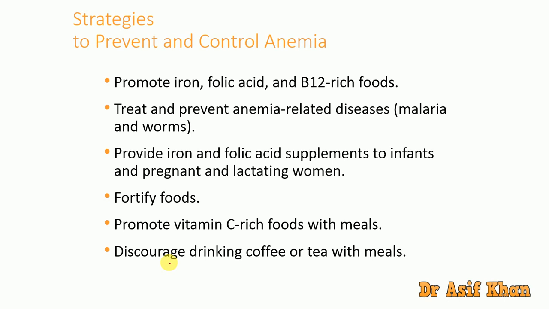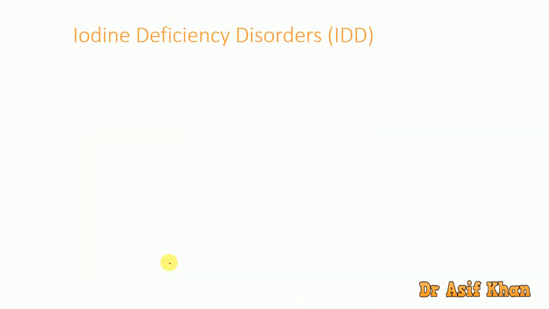And discourage drinking coffee or tea with meals. Don't give tea or coffee along with meals, because tea contains a substance called tannin, and the tannin forms a coating in the stomach and prevents the absorption of iron from the food. That can lead to nutritional anemia over a longer period of time, and that can have really disastrous consequences. So it's better we do these preventive things. These are the strategies for prevention and control of anemia.